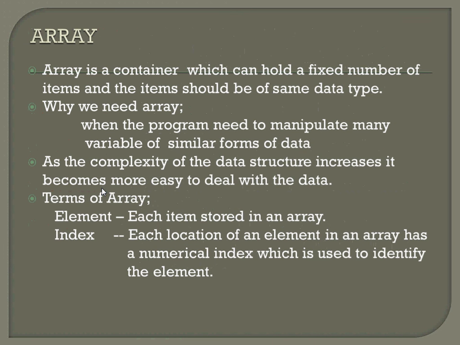And array. An array is a container which can hold a fixed number of items, and the items should be of the same data type, that is, homogeneous data types. An array is a container of homogeneous data type. Why do we need an array? When the program needs to manipulate many variables of a simpler form of data. If you want to manipulate 100 elements, we would have to go 1, 2, 3, 4, and it keeps on going up to 100 times. It's tedious, very tough to maintain. So we can say it simply by means of an array.